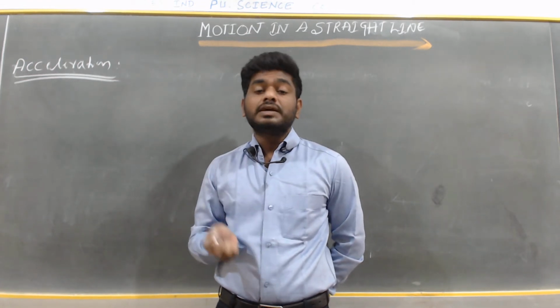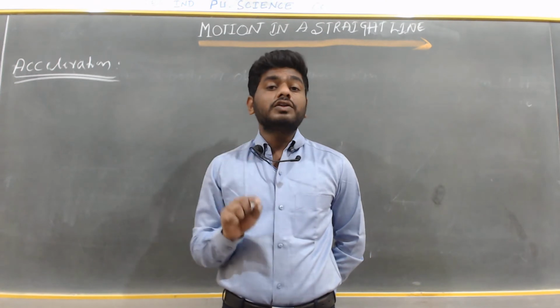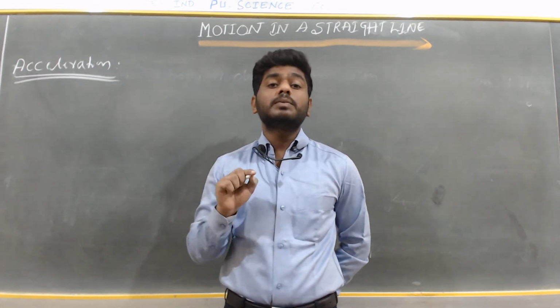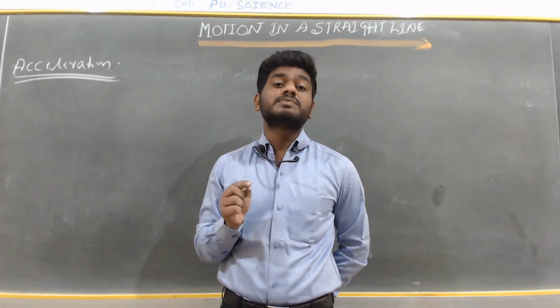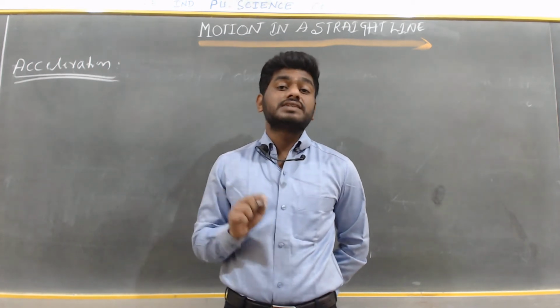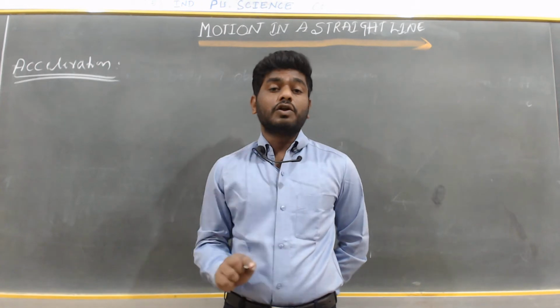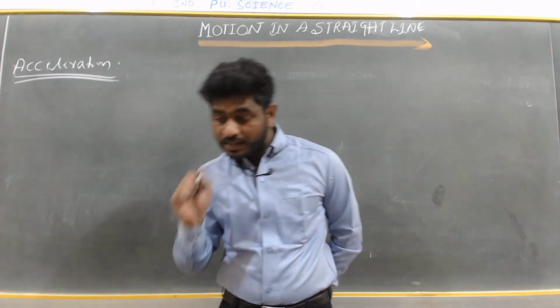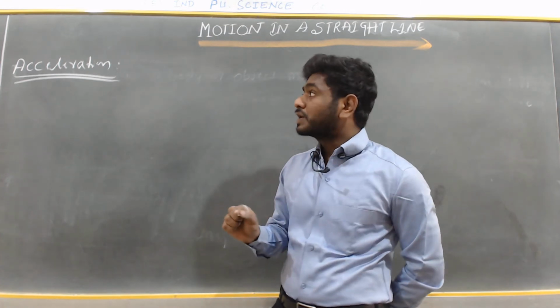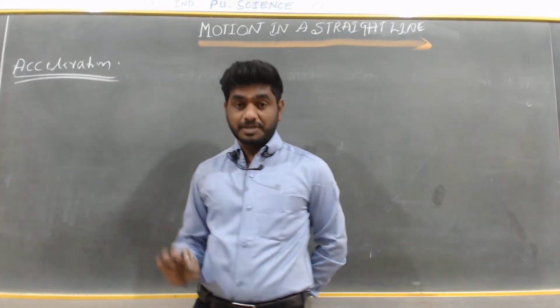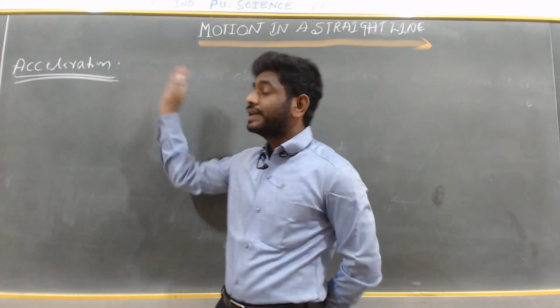Non-uniform velocity means a body is moving with non-uniform or variable velocity if it covers unequal displacements in equal intervals of time. So that we call non-uniform velocity. If the body has non-uniform velocity, that time we call it acceleration.